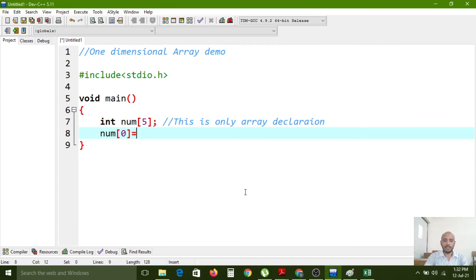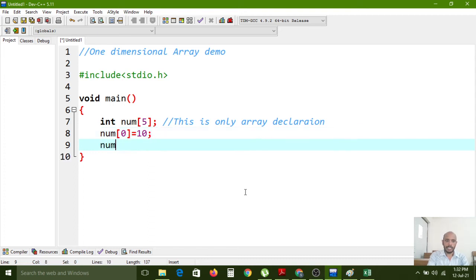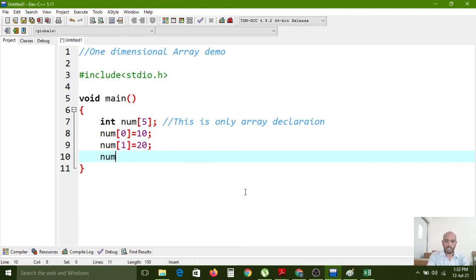Now I want to store 10 in the 0th place, like that number 1 equal to 20, and in the second index I want to store 30. Index starts with 0.